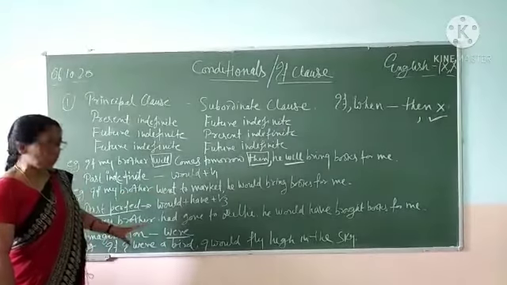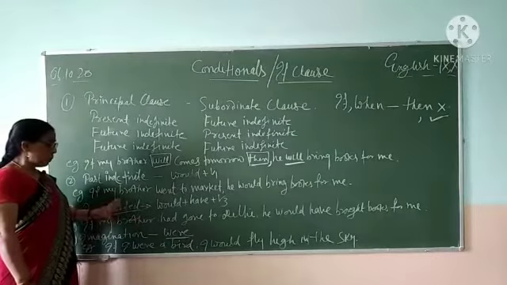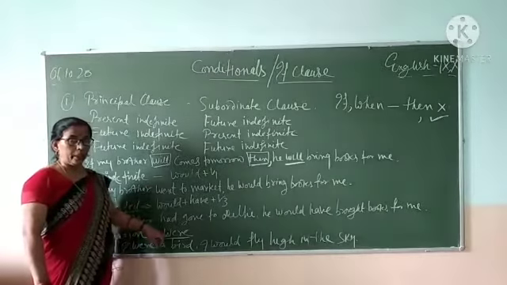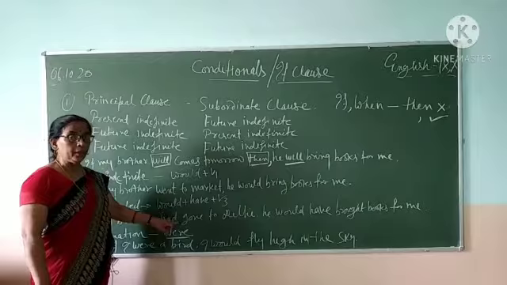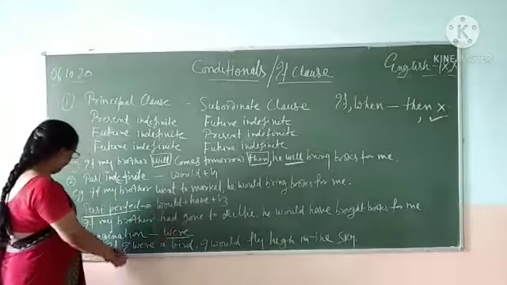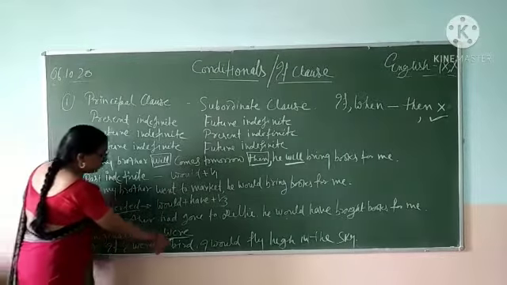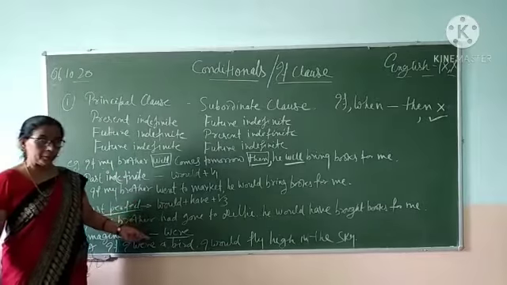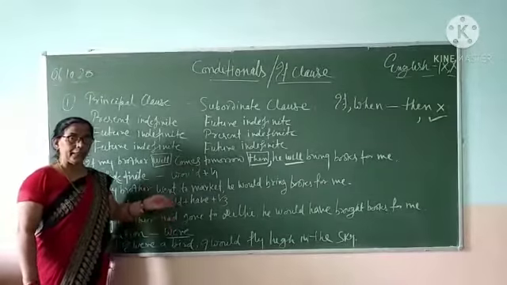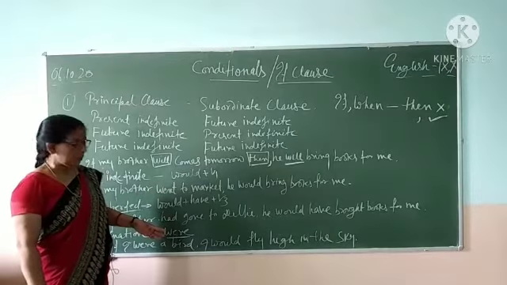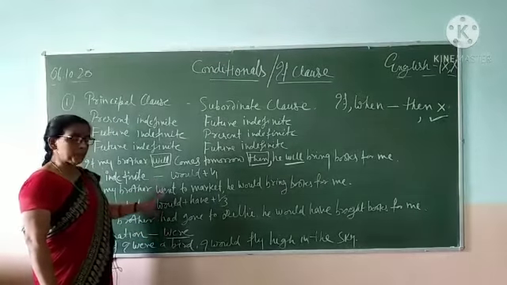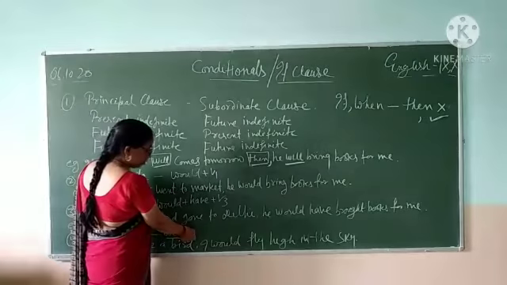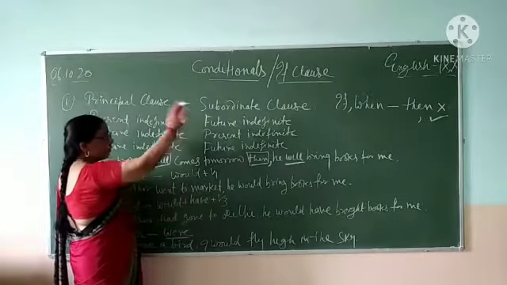Don't care whether the subject is singular or plural, it will take only were and no other verb can be used here. For example, if I were a bird, I would fly high in the sky. If I were a bird, if she were a bird, if they were a bird. Whether the subject is singular or plural, were will be used in subordinate clause.